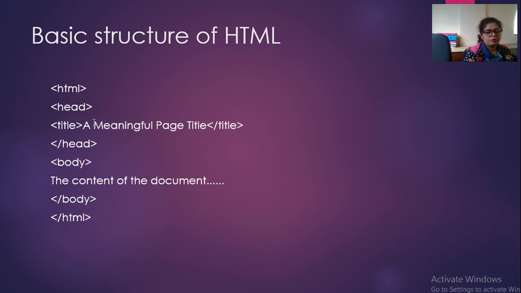web page. So for example, I want to give the title as a meaningful page title. It is your choice, you can give any text as a title, and then the title tag close. So this is the opening of the title tag and this is the end of the title tag. You have to close the title tag here.